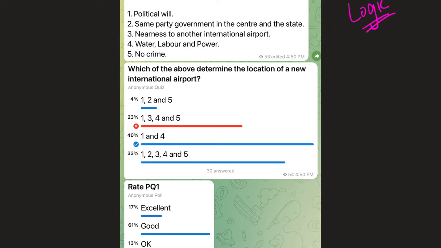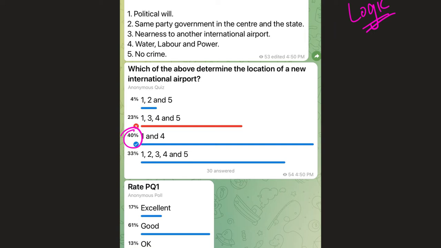it hones your logical thinking skills. So the success of this question is from the fact that only about 40% of you could identify the right answer. That means around 60% have made a mistake in this question. And making mistakes is good because it forces you to analyze what went wrong. It forces you to look at where you made the error, and next time you don't make that mistake. So it's very important to make mistakes, just don't repeat them.